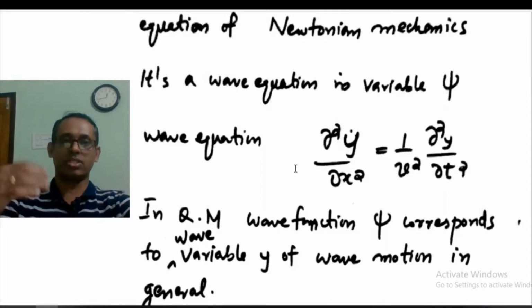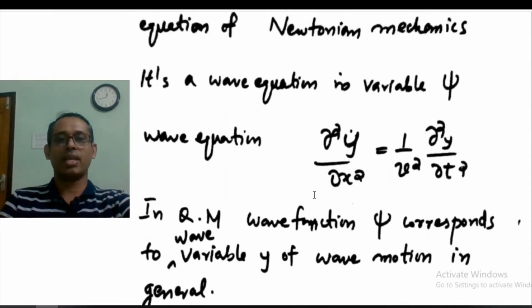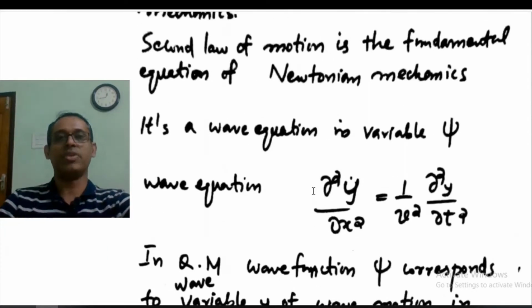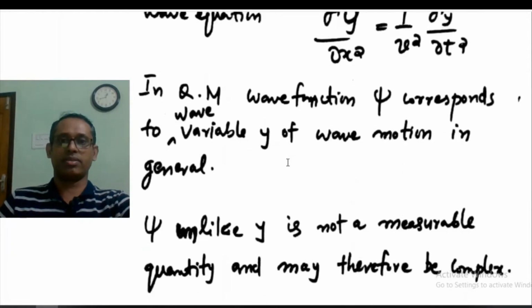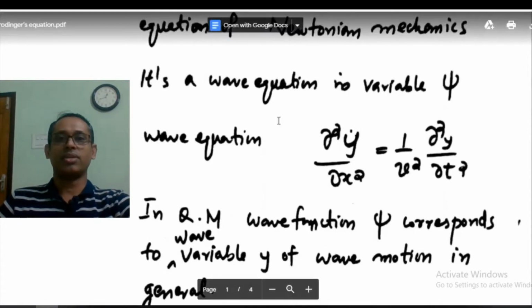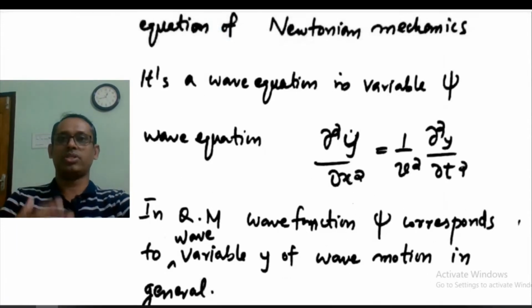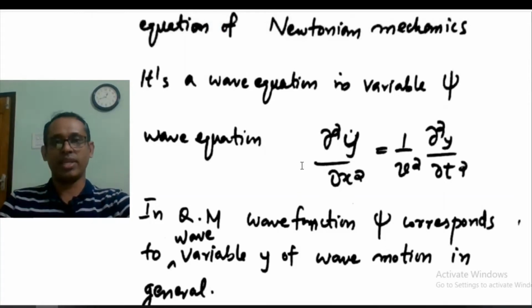corresponding to the disturbance. In quantum mechanics, it is psi, the wave function, that varies. So the wave in quantum mechanics actually corresponds to the variation in psi, the wave function. So here you will get a wave equation for psi, because psi is varying here.